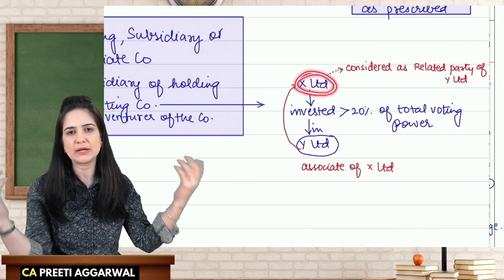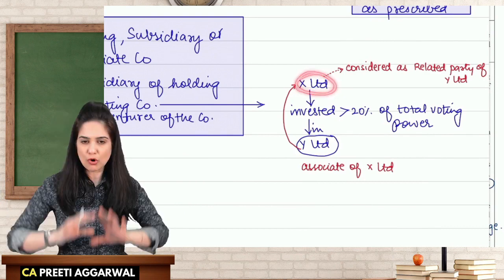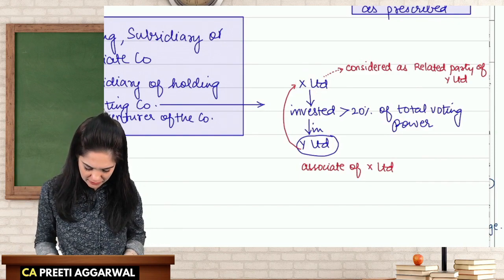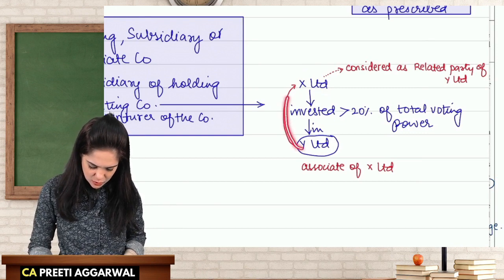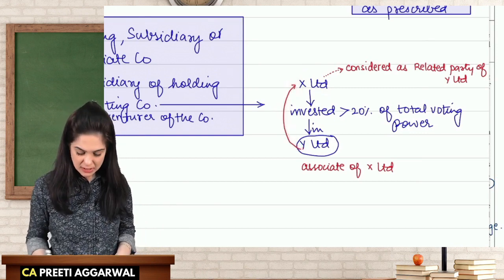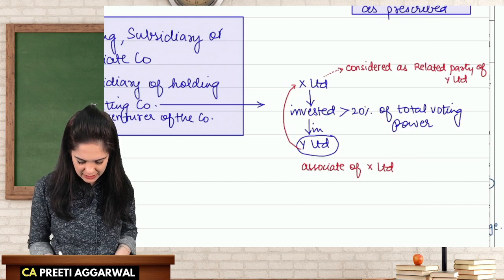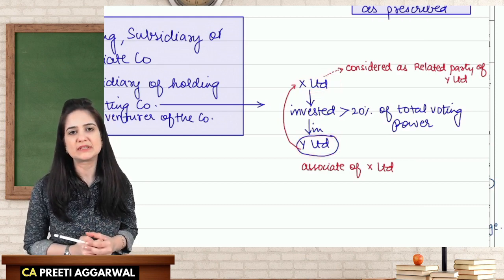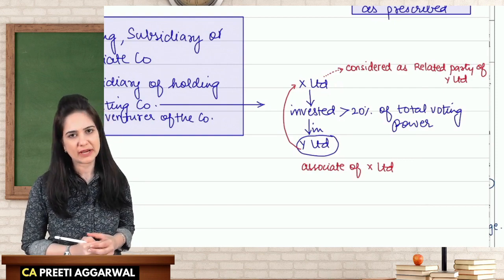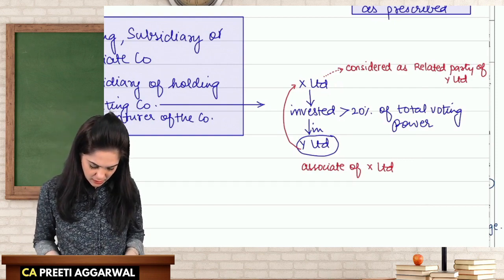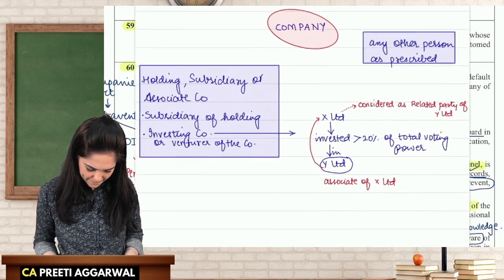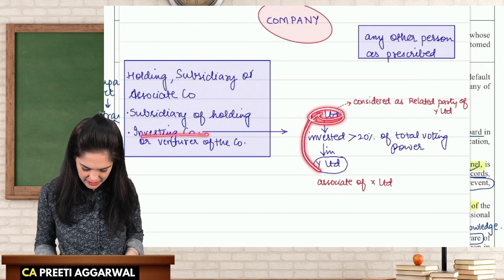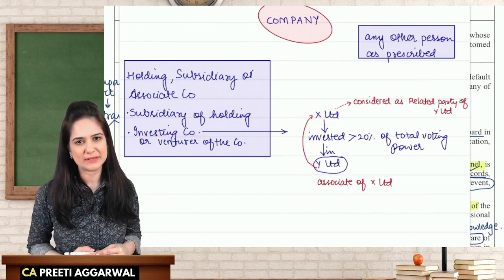So I am X Limited, I own so many shares that it gives me more than 20% of the total voting power in Y. Y is an associate of X. So X is considered a related party of Y Limited. So over here they have mentioned that the investing company, that is X, will be considered a related party of the company.